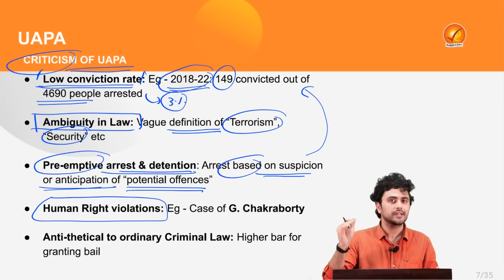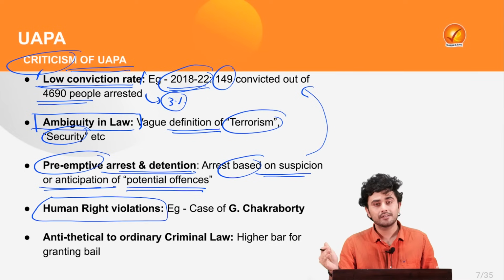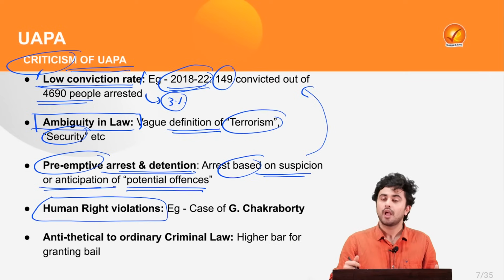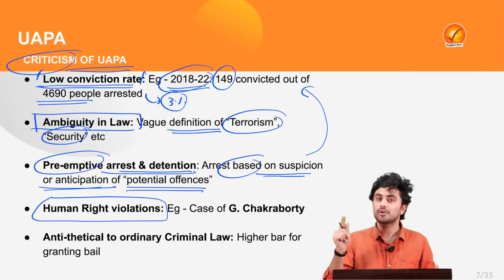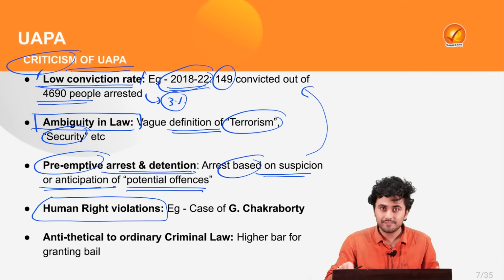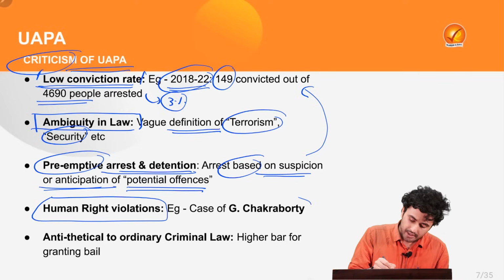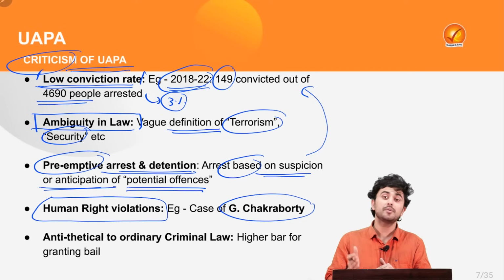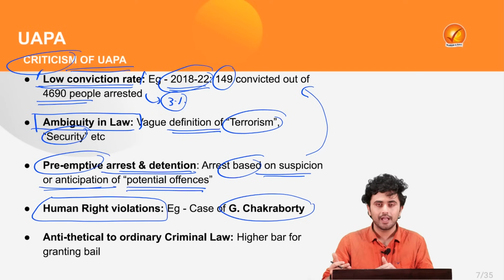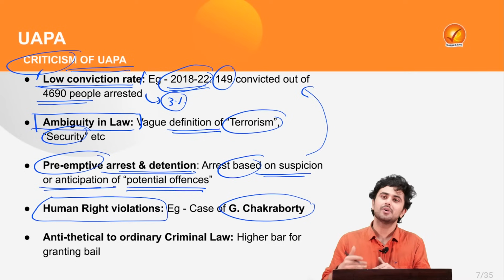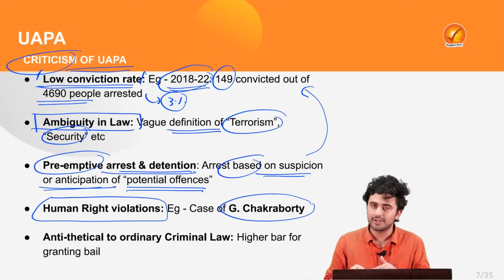Are not these rights protected under the fundamental right of Article 19, which provides you the fundamental right of freedom of speech and expression? Also, when you are put behind the bars for 6 months for something which you have not done, does it not violate your Article 21 or your right to a dignified life? This exactly happened with G. Chakrabarti, who was arrested under UAPA and put behind the bars for 7 years, and finally he was acquitted of all the charges, leading to a gross case of violation of human rights.